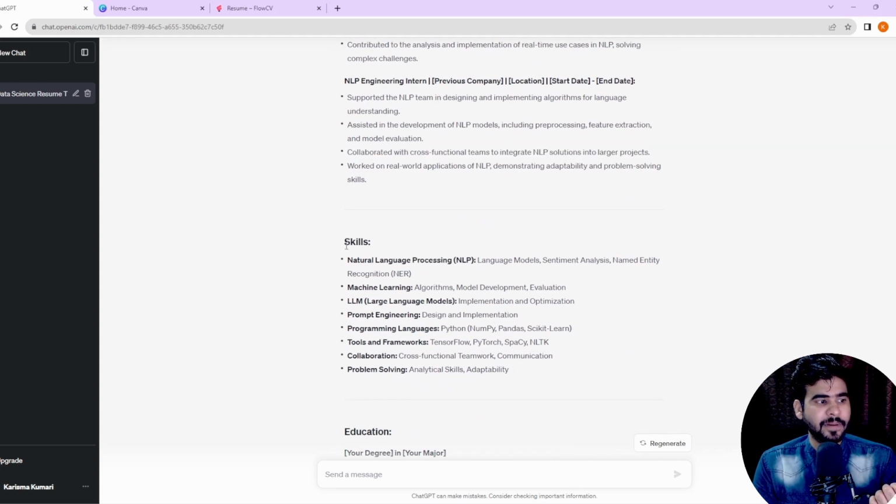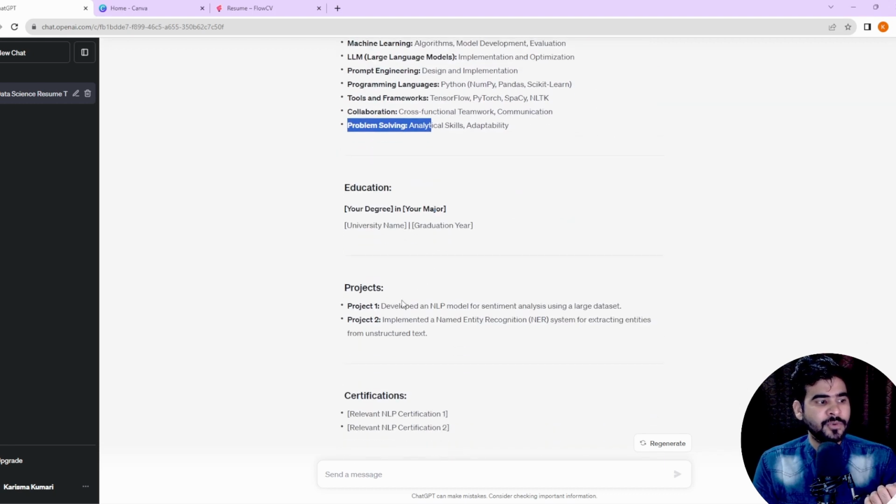After that, here we have our complete skills like language models, sentiment analysis, named entity recognition, algorithm and model development, evaluation, large language model implementation and optimization, prompt engineering, design and implementation. So programming that we have here, tools and frameworks that we have, collaboration and problem solving.